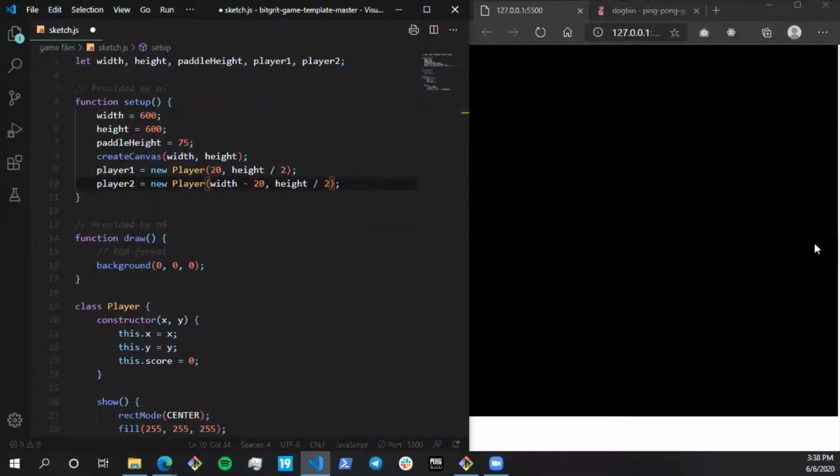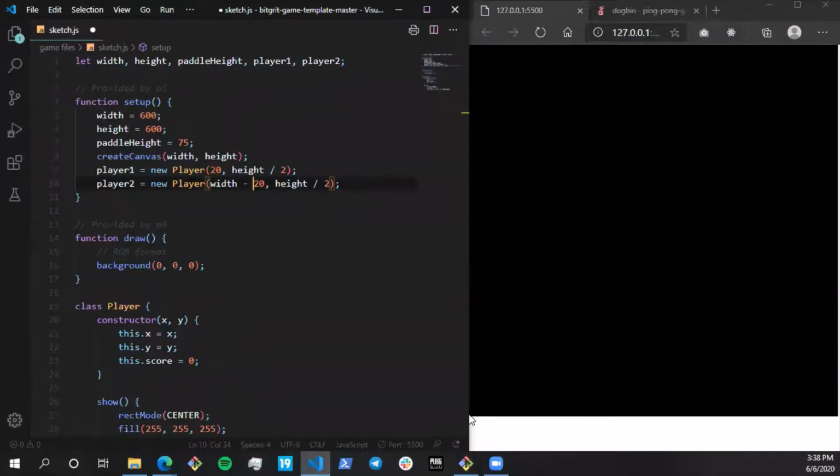Those of you who are not familiar with how graphics works on computers, the origin is over here. I hope you can see my cursor. This is 0 comma 0. This is the positive x-axis, and this is the positive y-axis. In mathematics, if we go on top, that is the positive y-axis, but over here it's different.